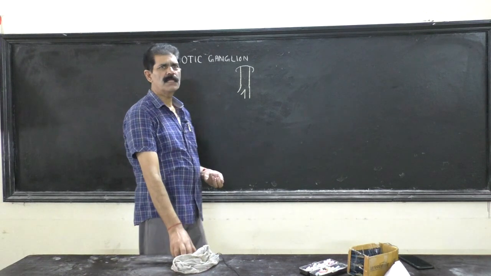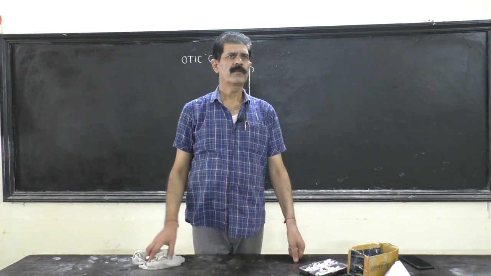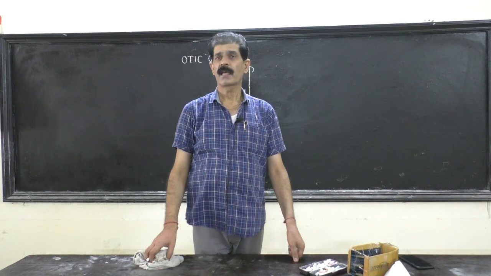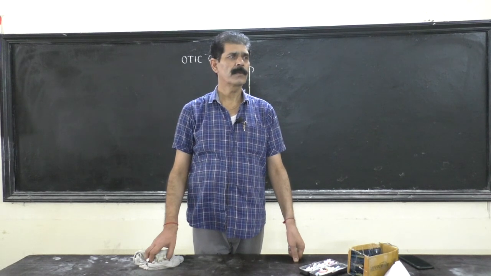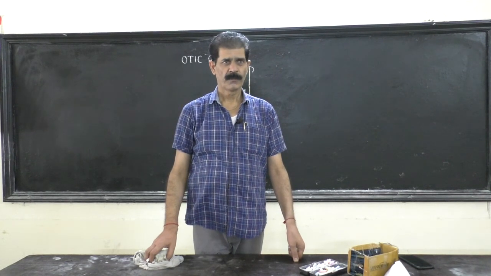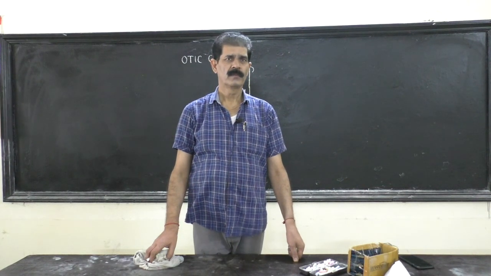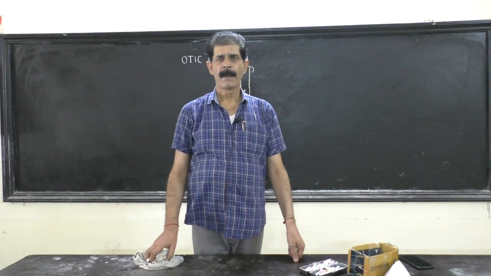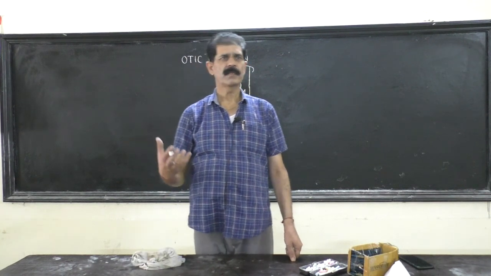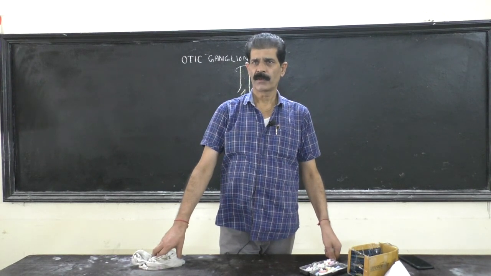So ganglion means a group of nerve cell bodies with dendrite, with cytoplasm and with the nucleus, or what is called the collection of grey matter. So G for ganglion, G for grey matter. Wherever nerve cell bodies are collectively present in the human body, we use the word ganglion.